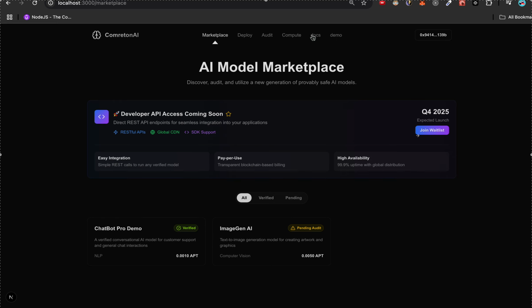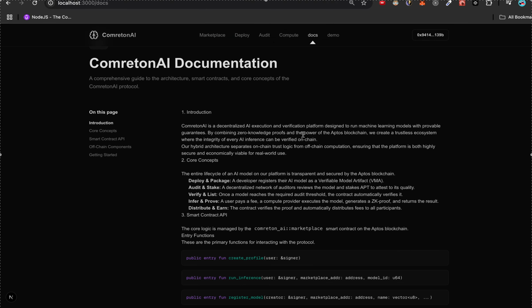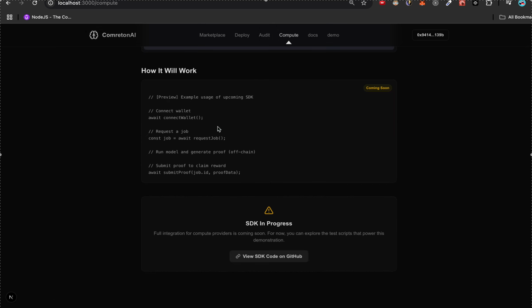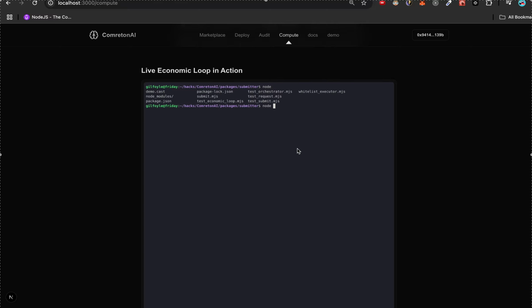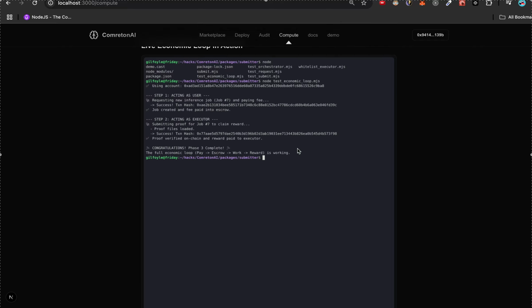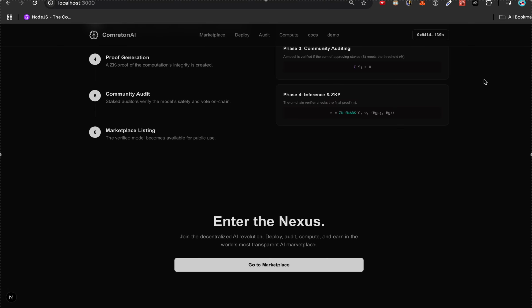We also have docs for people, on how this works internally, how contributors can come in, and also for the compute providers. Currently, this is how the SDK would look. We're working on launching the SDK. This one was how I deployed it locally. Once this is done, the compute providers get connected to the network, they provide the computation, and everything else happens. So this was our project, and this is how it works.